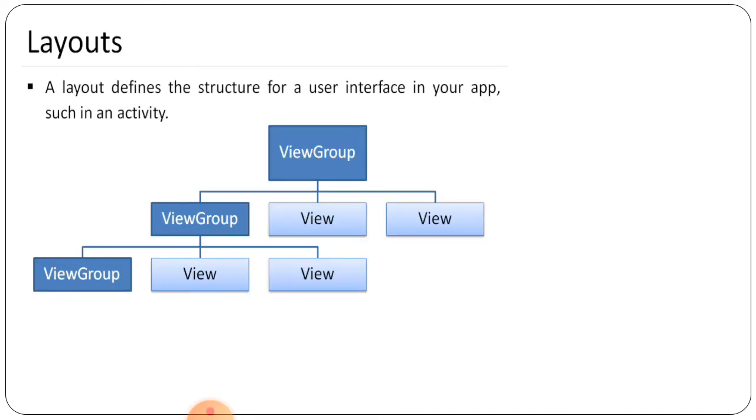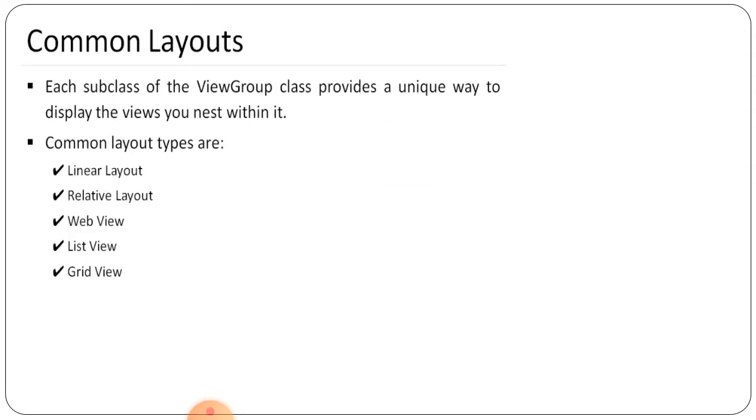Now the layouts, different layouts are given here. So that is defining the structure for the user interface in your app, such as in an activity, we can say. So view group is given here, classified into view group and view, and view group is again classified into view and view group. So these are the layouts that are given here, right? So different types of layouts.